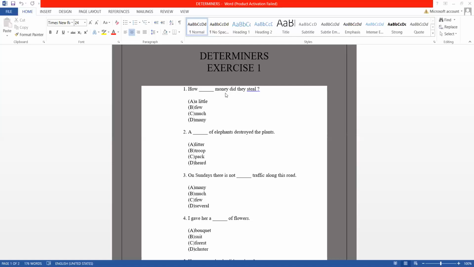Why? Because money. You all know that we refer much to things that are uncountable, and we are referring to money, not currency per se. If it had been written here, how dash currency notes did they steal? Notes means something which is countable.